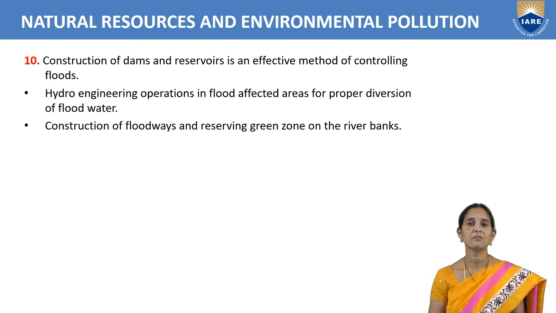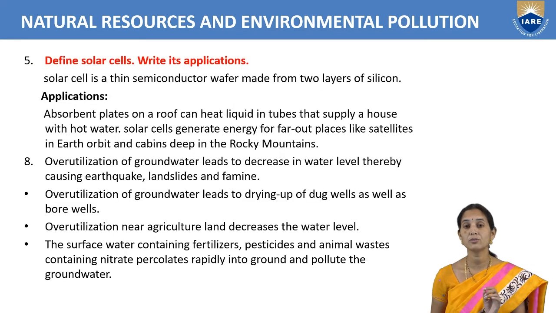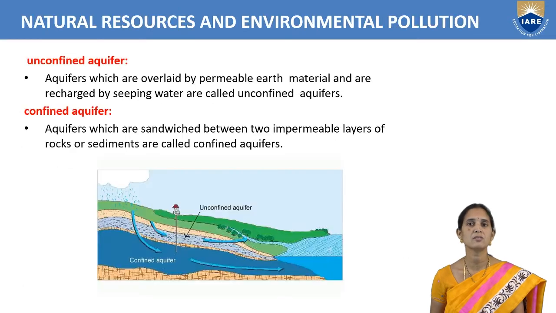So all these disadvantages are there. To control floods, we have to go for construction of dams. With dams, we can control the floods, and we can collect and store the water. And we should not go for deforestation, because deforestation also causes floods.